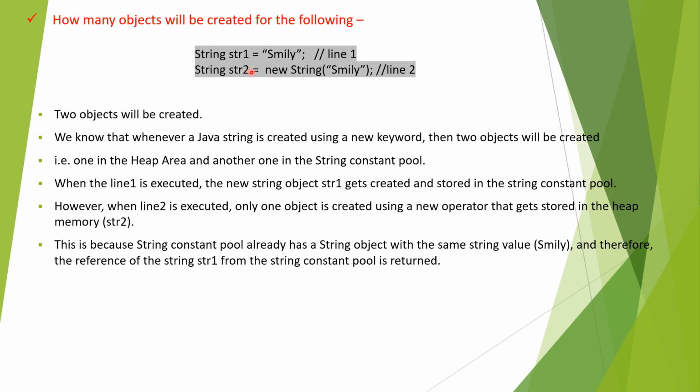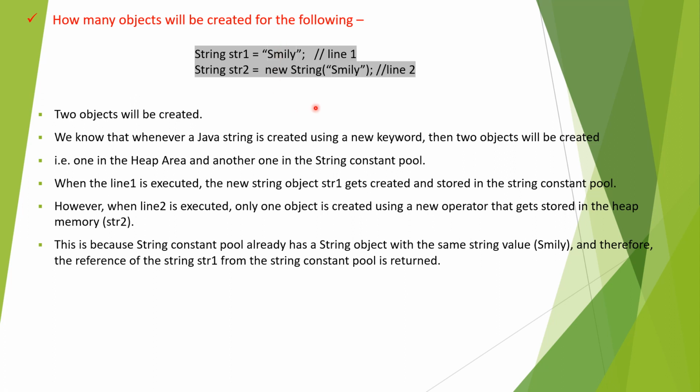Why is only one object created and stored in the heap memory? Because whenever a string is created, first it will check in the string constant pool, as I have said. So it will go and check the string constant pool whether it already has a string object with the same value we are declaring. Here we have to observe the same value, smiley, that I have given.